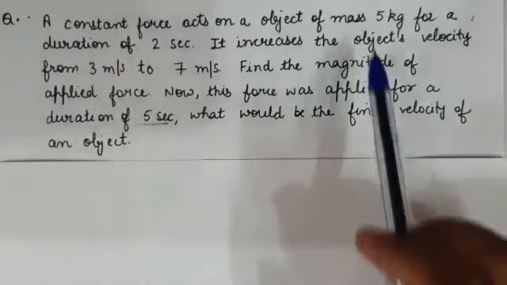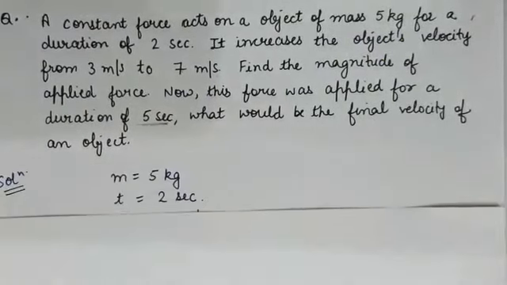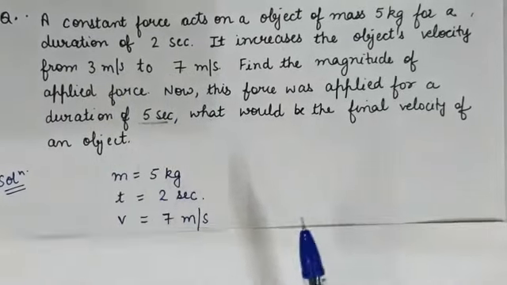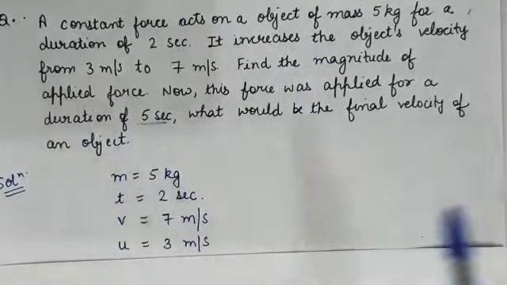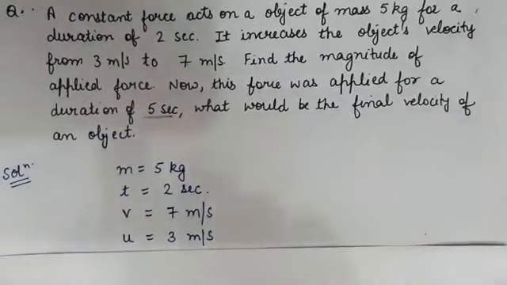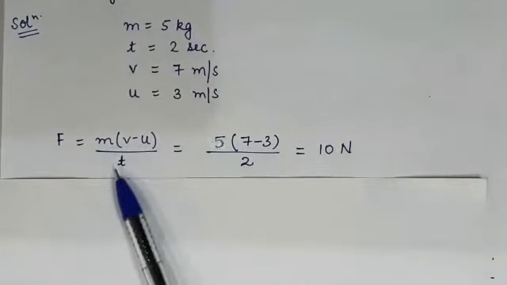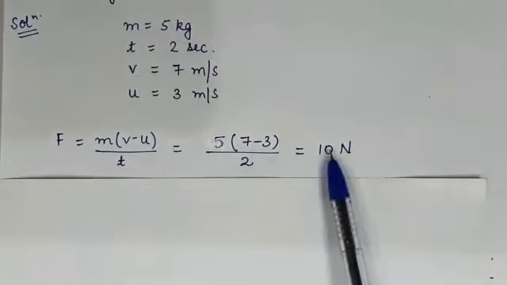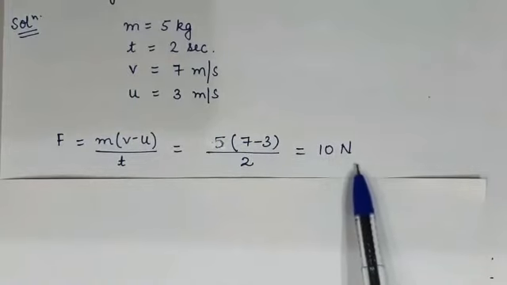In this case, mass is 5 kg, time is 2 seconds, final velocity is 7 meter per second, and initial velocity is 3 meter per second. So you have to calculate the magnitude of the applied force. So just apply the formula: F is equal to m(v minus u) upon t. So substitute these values. You will get your answer, 10 Newton. Newton is the SI unit of force. So this was the first part.